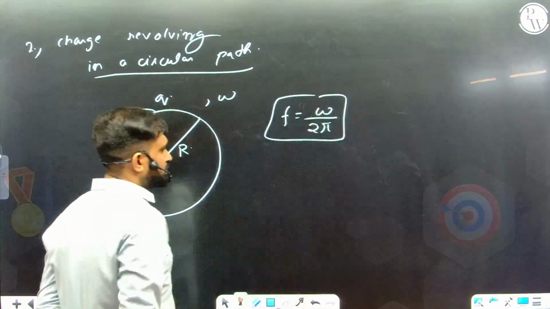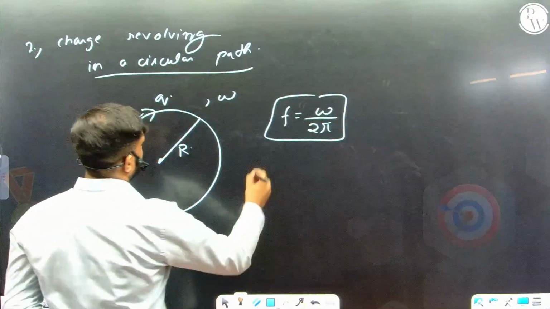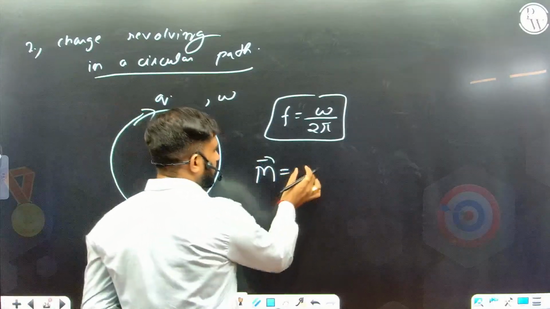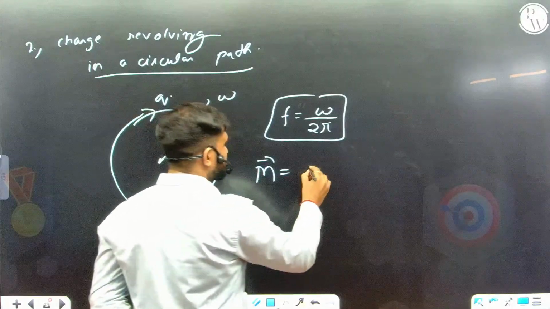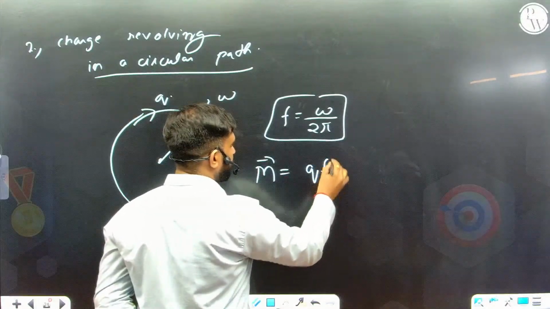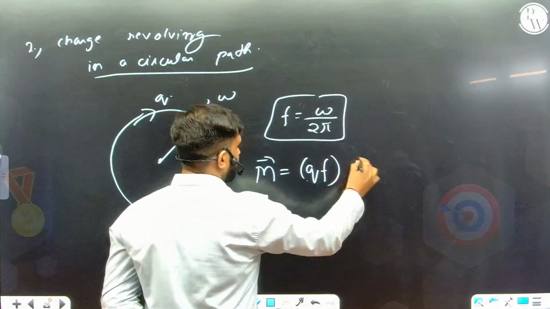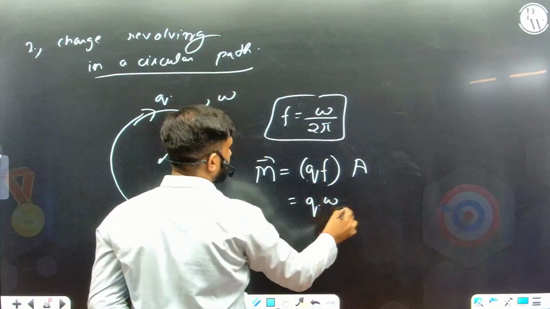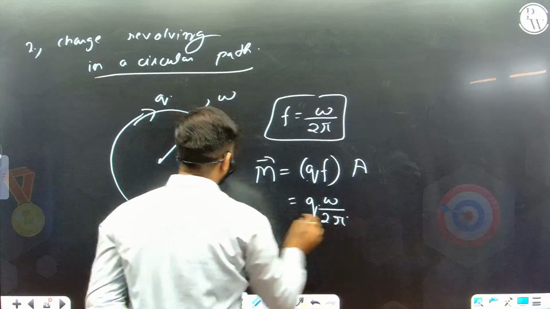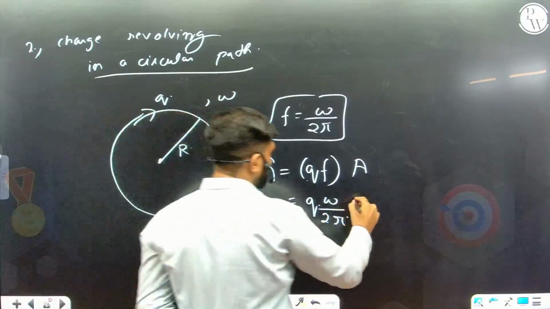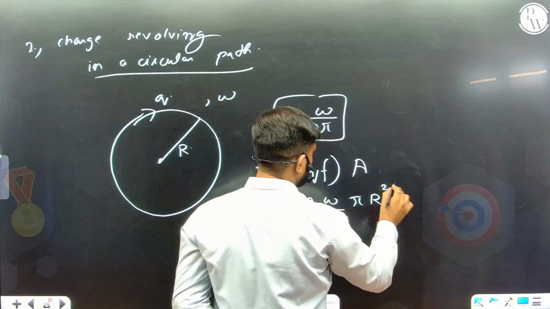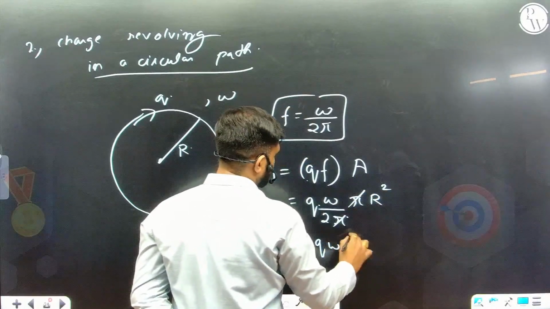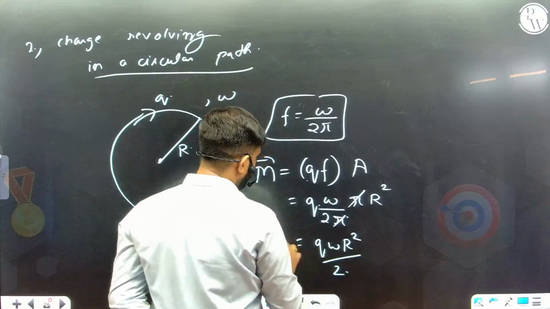Omega is angular velocity. Magnetic moment will come out to be, the NI part will be simply written as Q into the frequency, and the area will be area only. It will be upon 2 pi, and the area of the loop will be pi r square. Pi gets cancelled, so it is Q omega r square by 2, magnetic moment.